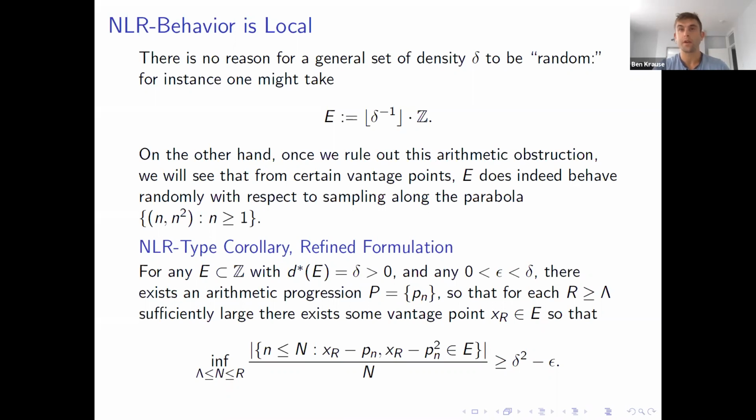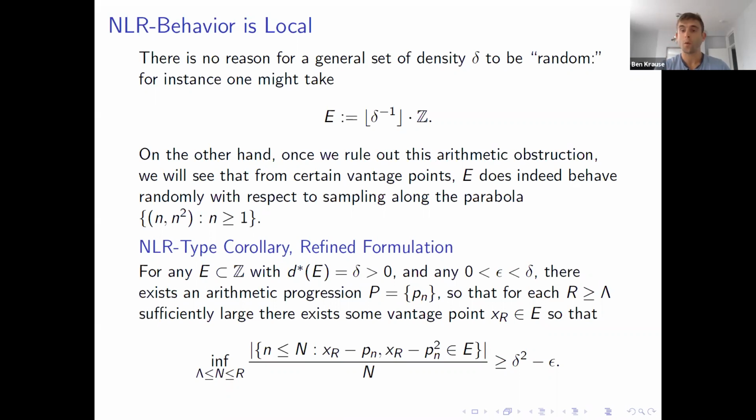So here's the nonlinear Roth type corollary, which I think of as a condensation of singularities type phenomenon. It says that there exists a single physical location that accounts for many different nonlinear arithmetic progressions. More precisely, suppose I take a subset of positive upper density, and I let epsilon be any tiny error parameter.